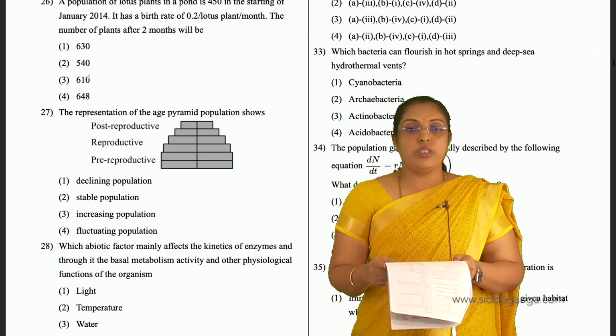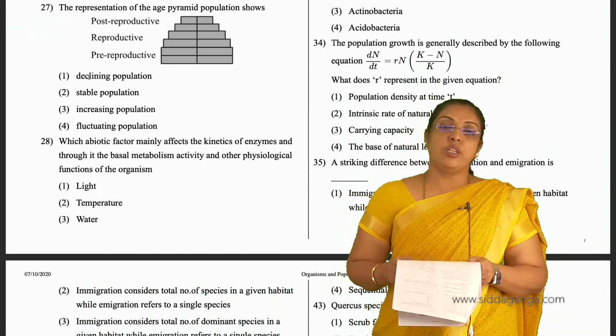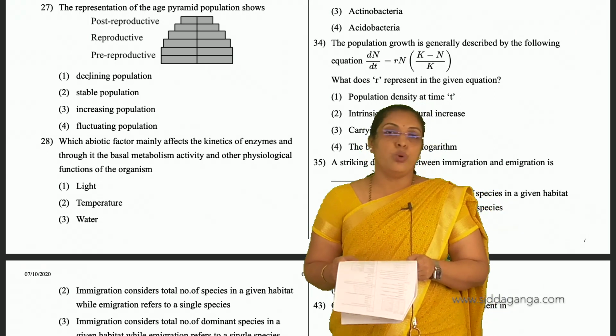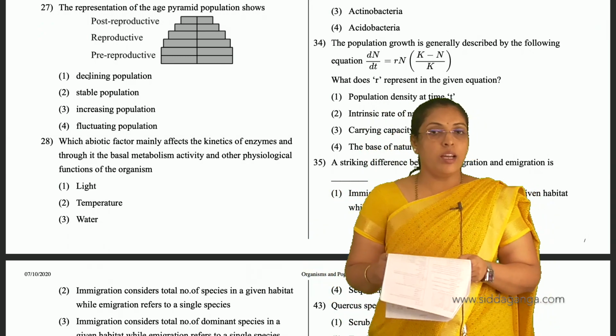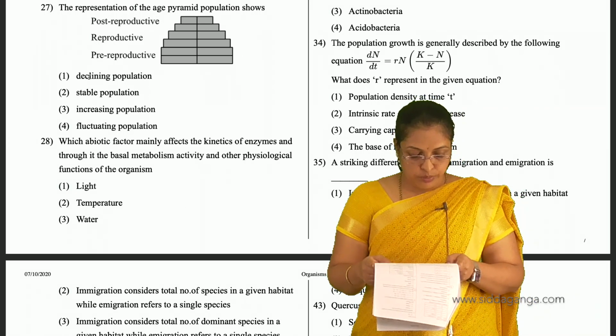And 27, the diagram shows us it is a stable population because here pre-reproductive and reproductive population is the same. So, this diagram shows us a stable type of population.